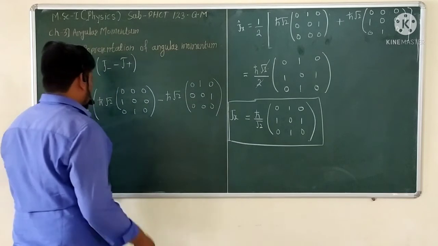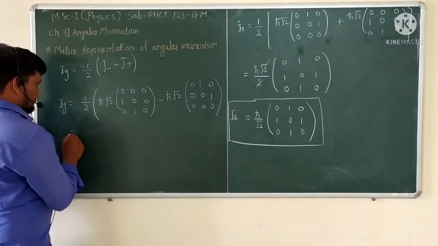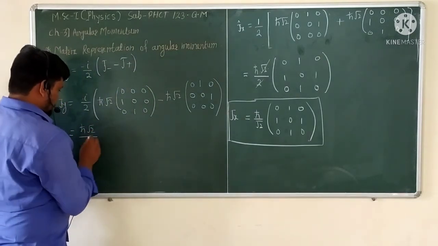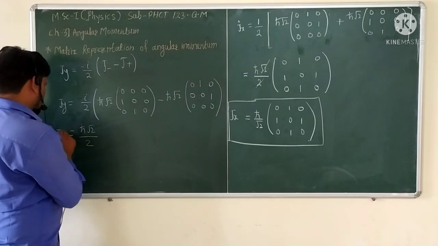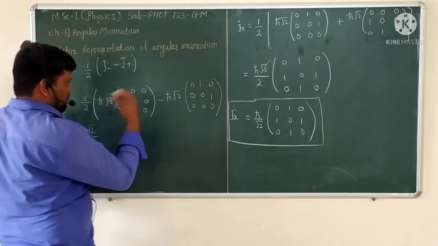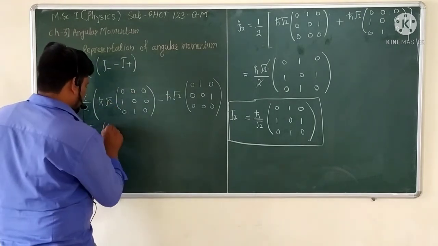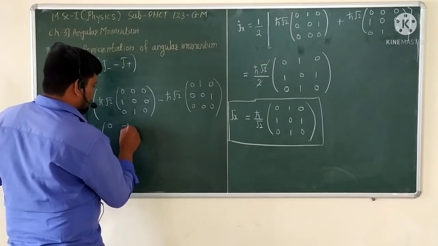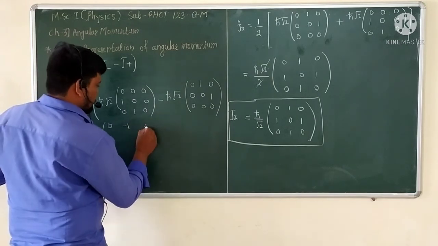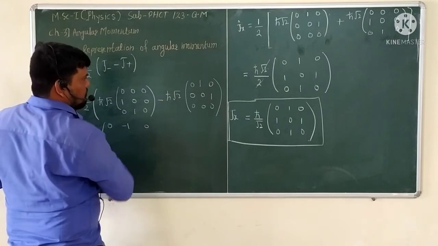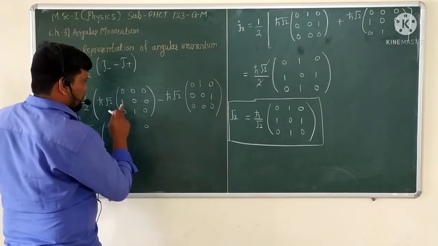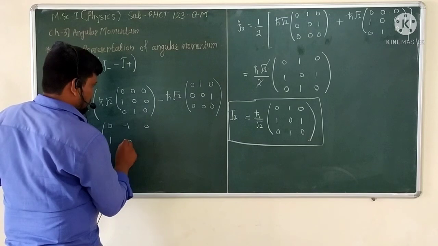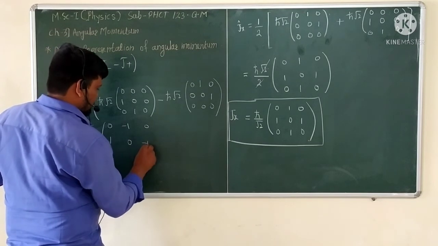Similarly, ħ√2 is taken outside, divided by 2. Doing the subtraction, we get 0 minus 1 is minus 1, 1 minus 0 is 1, and 0 minus 1 is minus 1.